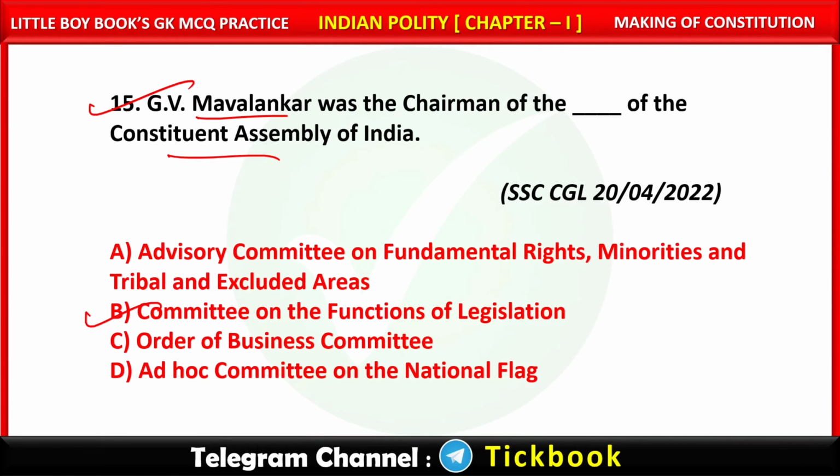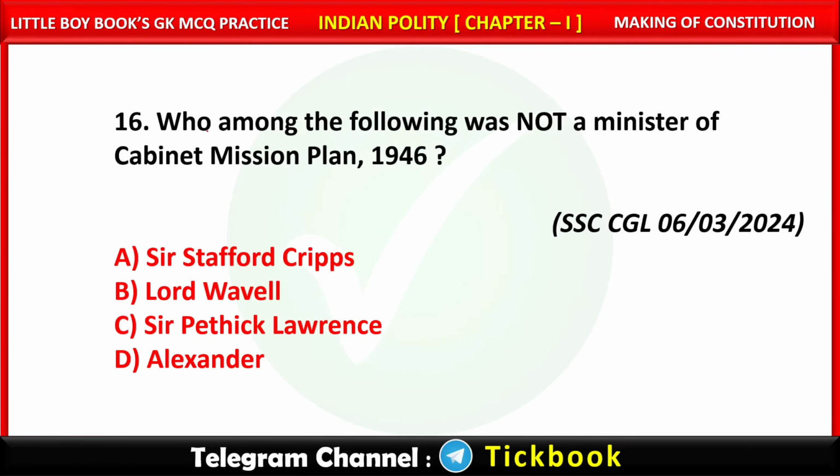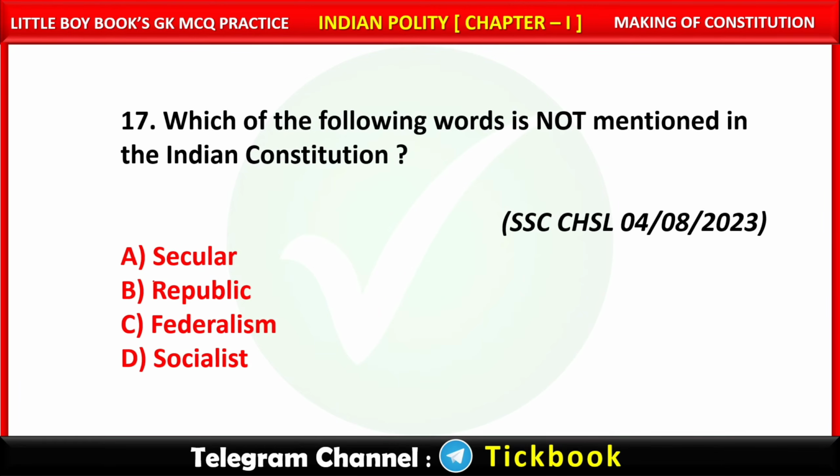Option number B. Committee on the Functions of Legislation. Question number 16. Who among the following was not a Minister of Cabinet Mission Plan 1946? Option number B. Lord Wavell.